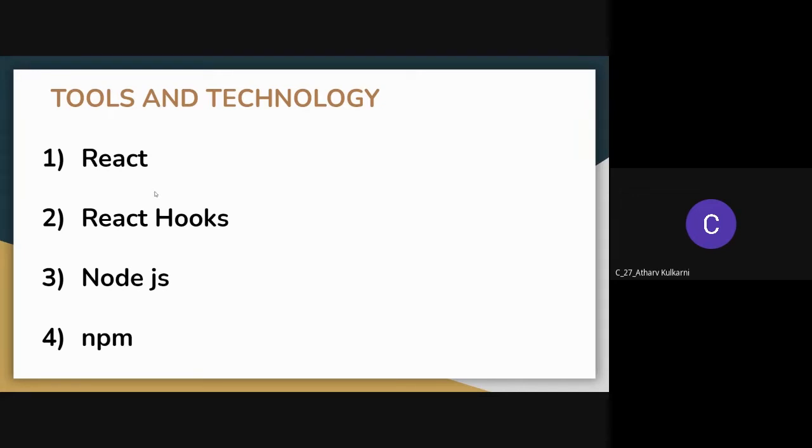Next thing is npm. Npm means Node Package Manager. It is the default package manager for JavaScript. With Node.js, you can use npm. It consists of a command line client, also called npm, and an online database of public and paid-for private packages called the npm registry.